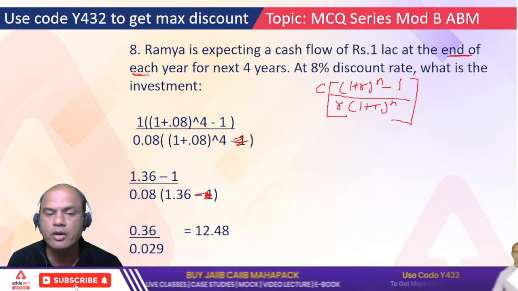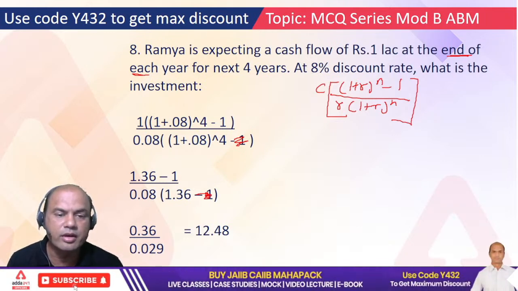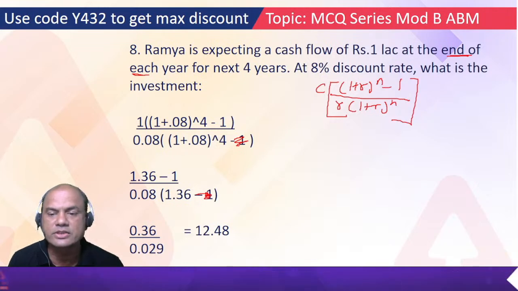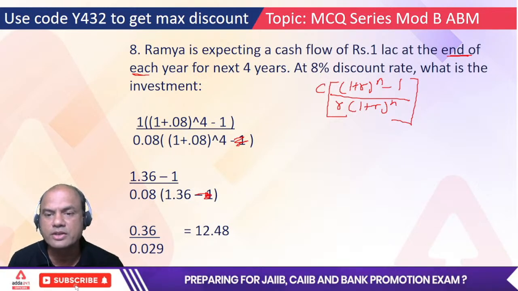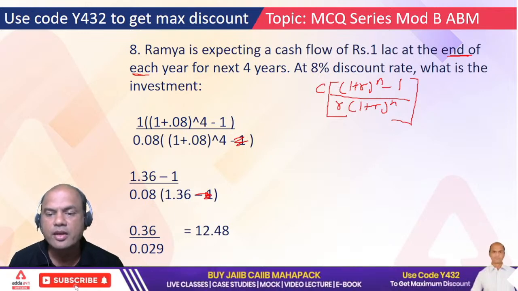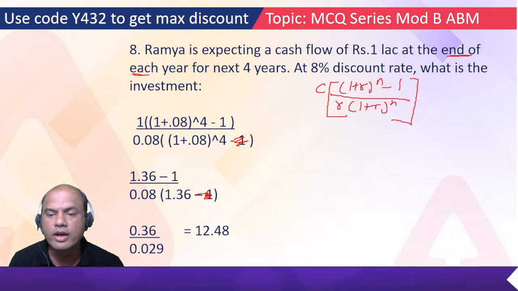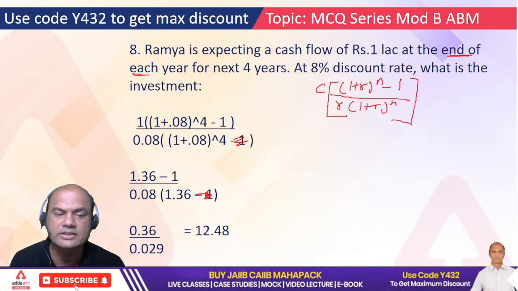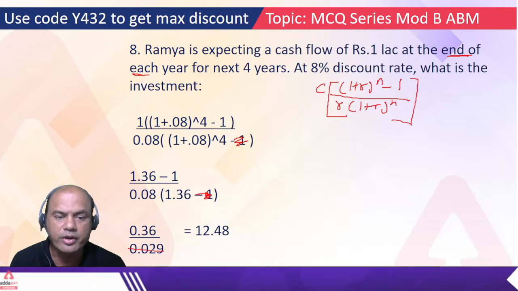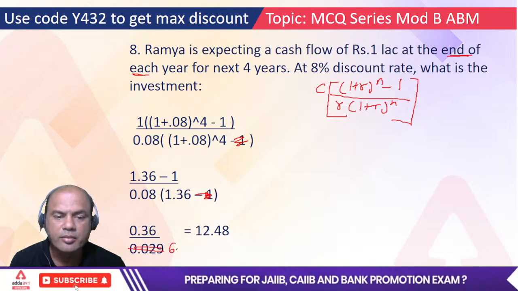1.36 upon, it is 0.08 into 1.36. What is the answer for 0.08 into 1.36? 0.08 into 1.36. I am doing it on the calculator over here. So the answer is 6.12. Okay, so 6.12. This is my answer.